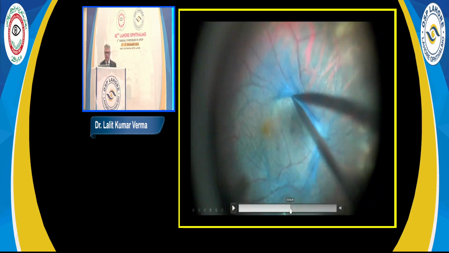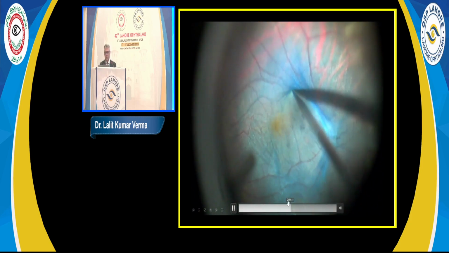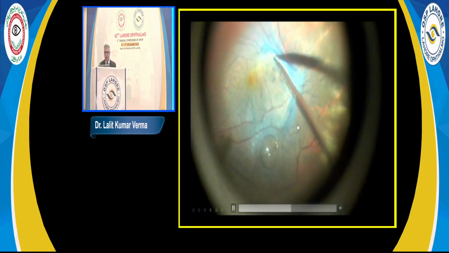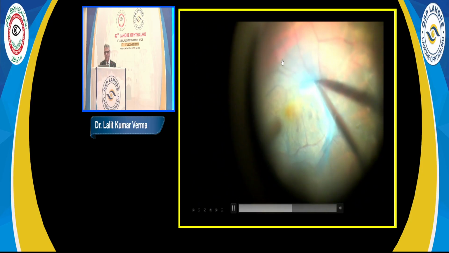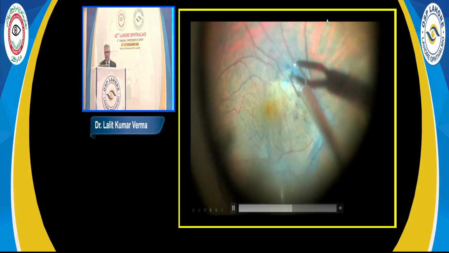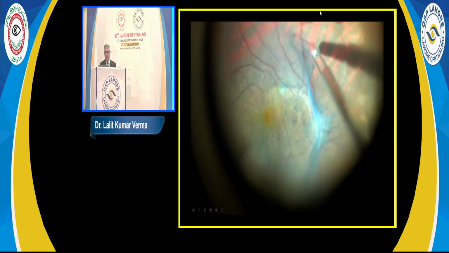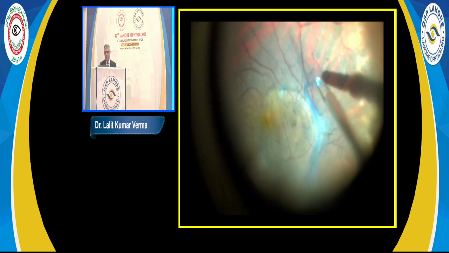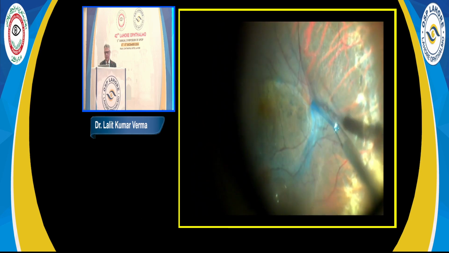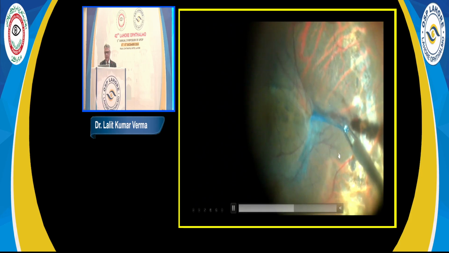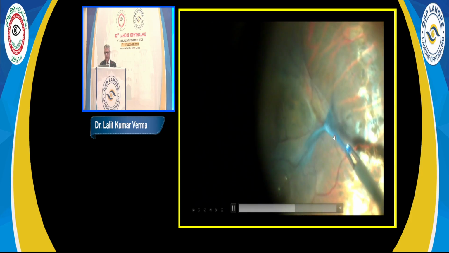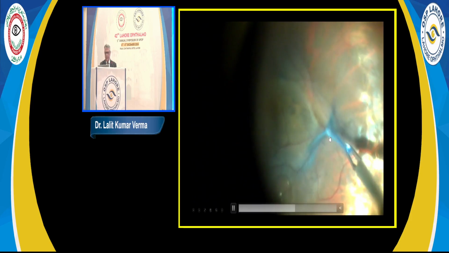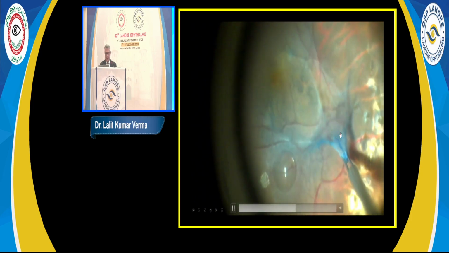This is another patient who has a large epiretinal membrane. You see the size of the epiretinal membrane is so big. Again, with MVR blade, you identify the edge and take this end opening forceps, and after teasing it, go again to the base. Don't keep pulling at the tip. So we leave this here and then go to the base again, so as to have a firm grip, because these membranes are thicker at the base and thinner at the tips.